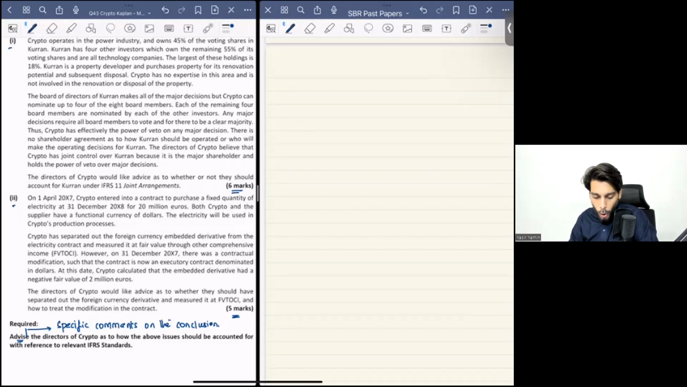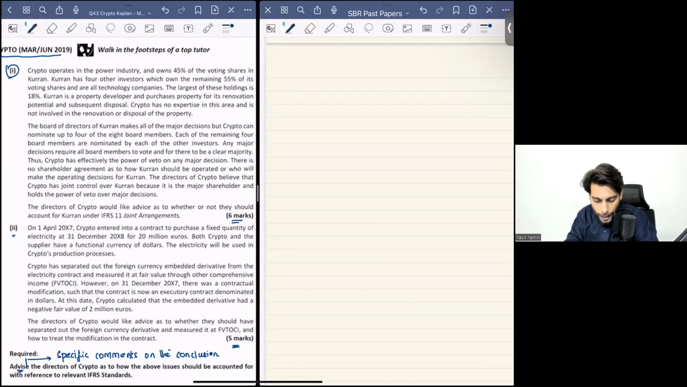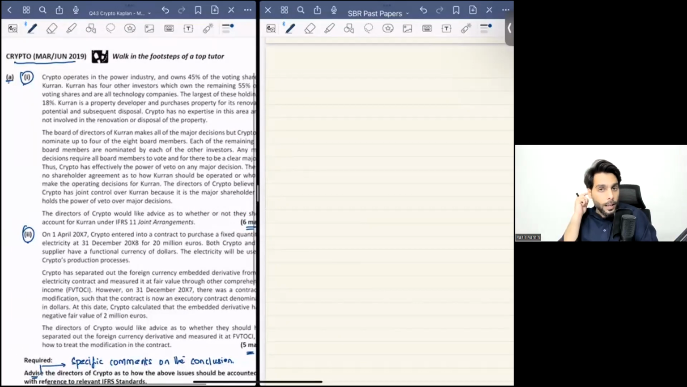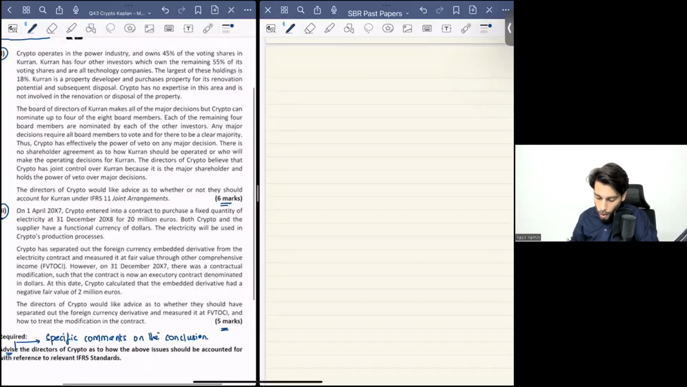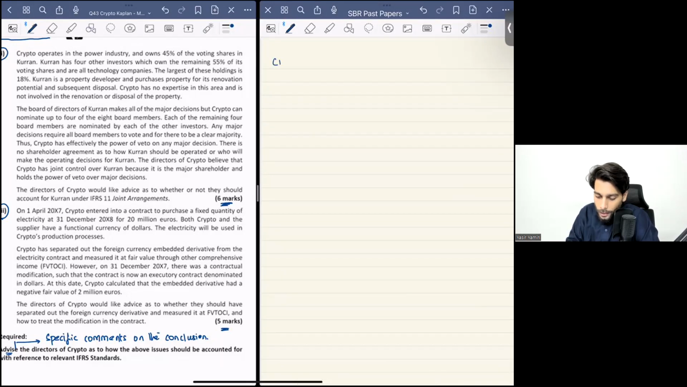Overall, this question is bifurcated into two requirements of part A, part 1 and part 2 respectively. The first part is for 6 marks, so you need to plan your answer accordingly. And the second part is for 5 marks. Again, plan your answers and write-up accordingly. So without any further ado, let's begin. We are going to draft an answer and jot up some points on the Crypto question for March, June 2019.